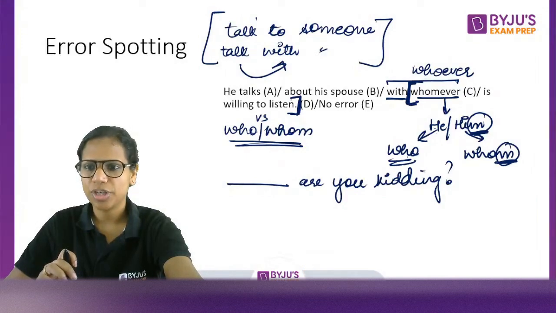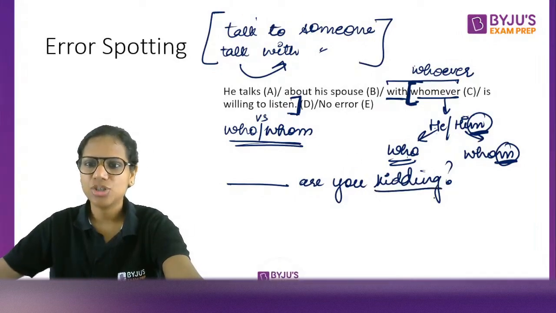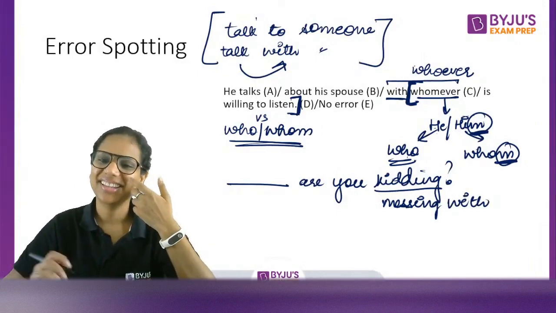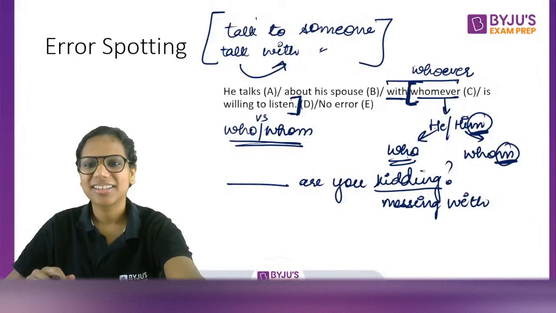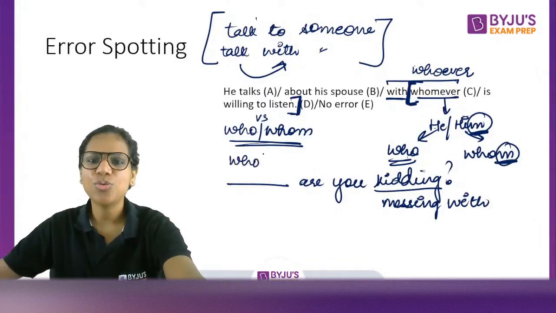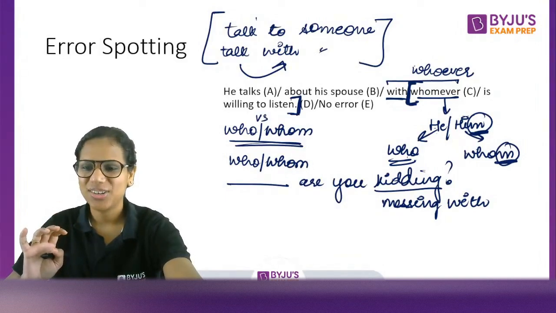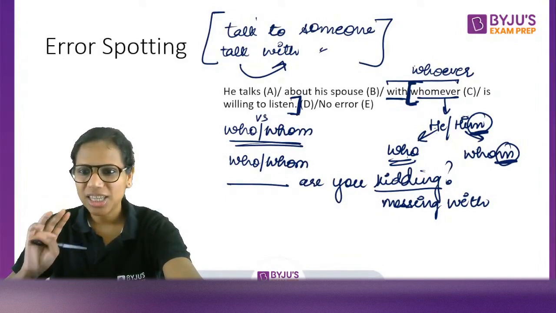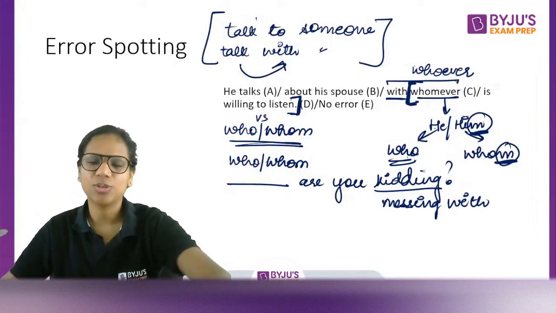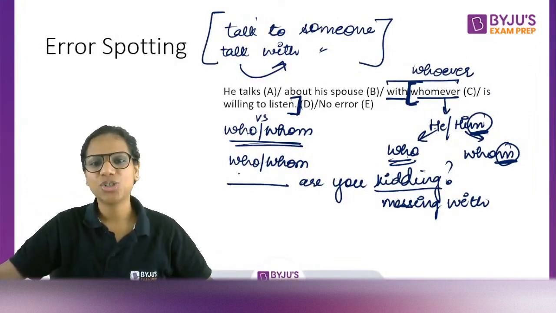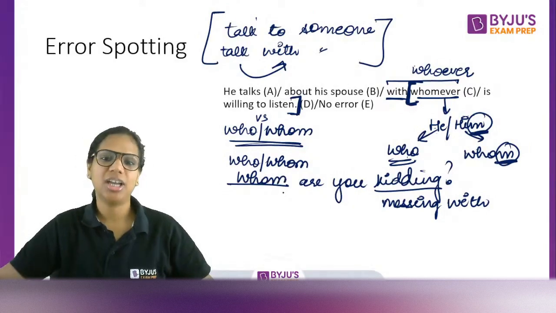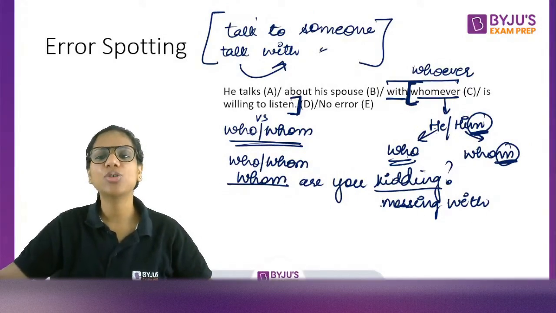Varun says whom. Okay. Instead of kidding, you can also think of messing with. The who versus whom. These are your choices. Who or whom. I've got 3 whoms, 4 whoms. Very good. So, absolutely correct. It should be whom are you kidding? Why? Whom are you messing with?